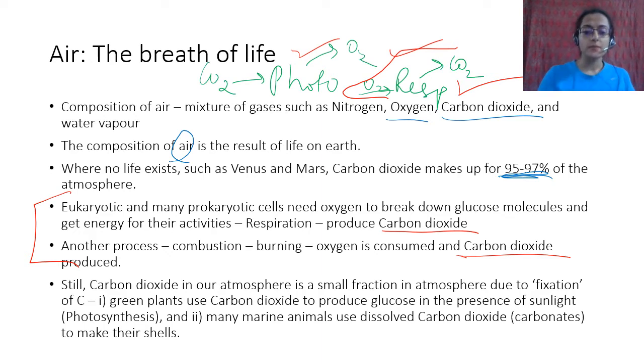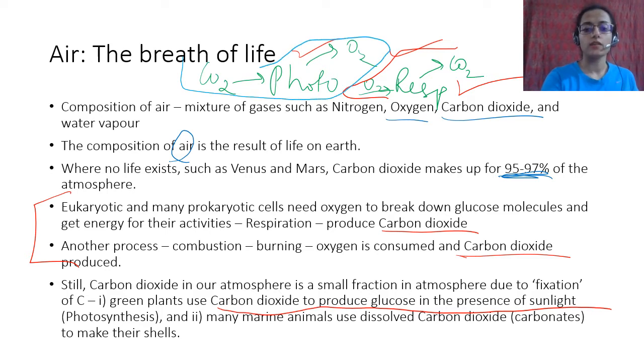That is because green plants use carbon dioxide to produce glucose in the presence of sunlight. Okay, that is photosynthesis. So photosynthesis means you take in carbon dioxide and you give out oxygen. That is called carbon fixation. Actually, that is not exactly carbon fixation.